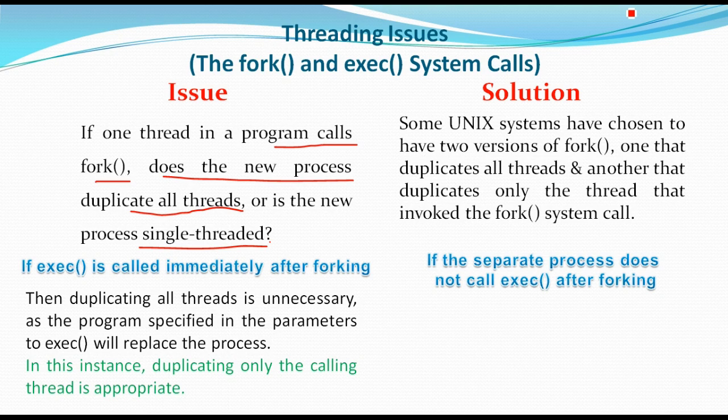Then the separate process should duplicate all the threads. So this is how we can get the solution for this kind of issue. This is only one issue we have right now in the threading issues.